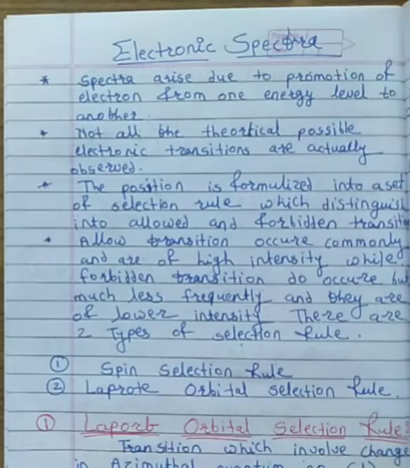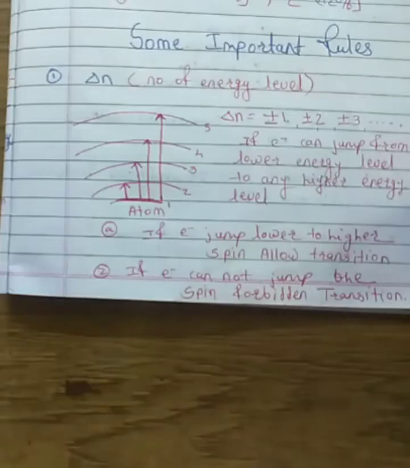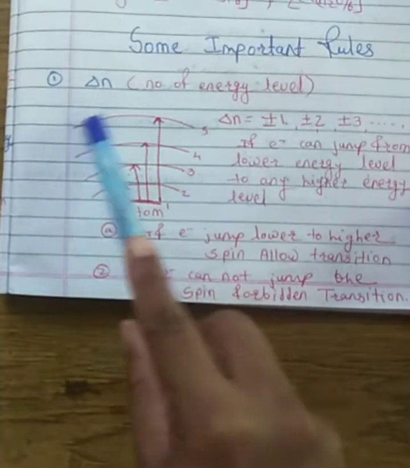So, in electronic spectra, there are two main important points, that is nothing but the spin selection rule and the Laporte orbital selection rule. Before starting this, we have some important tools to find out whether the electronic transition is an allowed transition or a forbidden transition. For that purpose, we focus on the first rule, that is delta n.